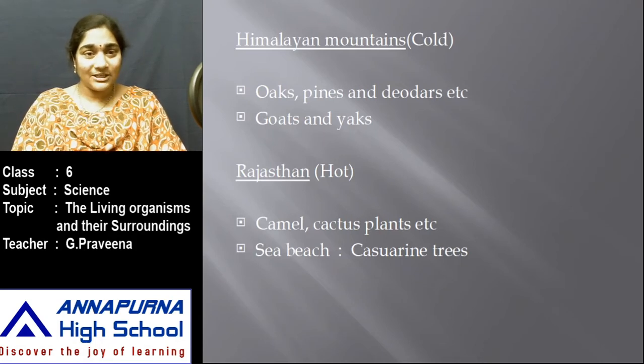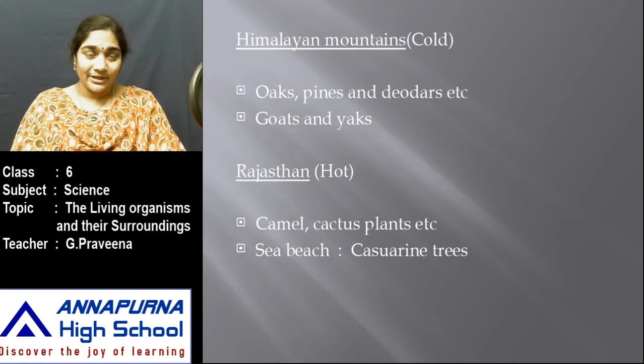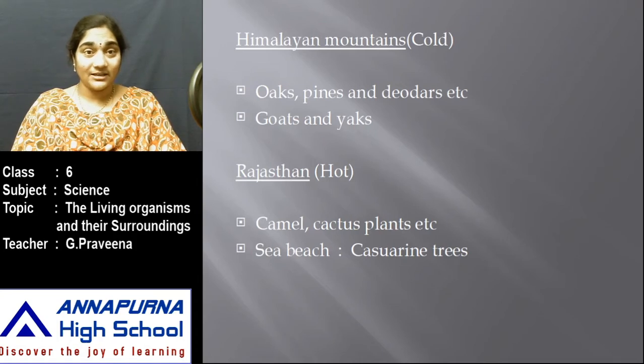And if you go to the sea beach, you can see a large number of casuarina trees. So each of these regions is very different from one another. Some are very cold, some are very hot, and some are humid regions. Yet you will find a large number of organisms of various kinds.